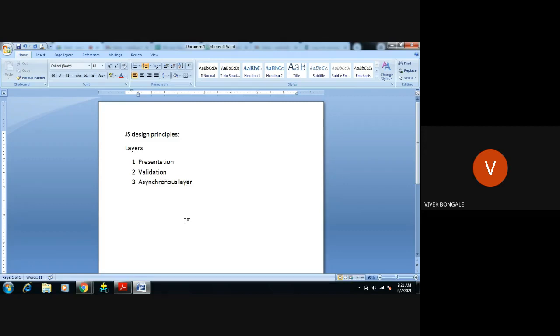That comes under presentation: how the content should be displayed to the user, in what manner, how effectively, in what color, and what things you want to include in that web page. All those things are covered in this presentation layer, which mainly focuses on the display of information to the user.